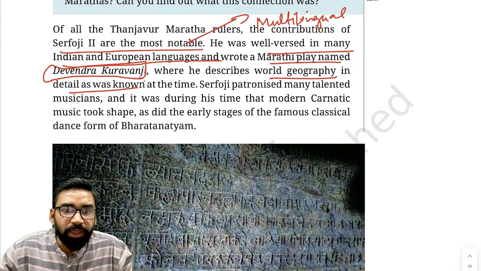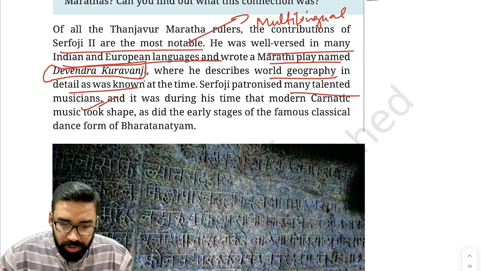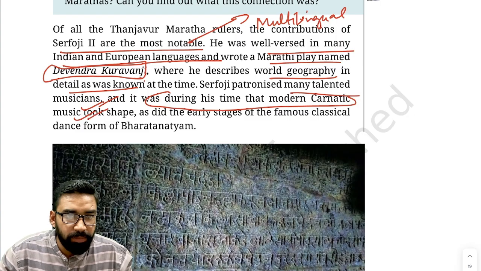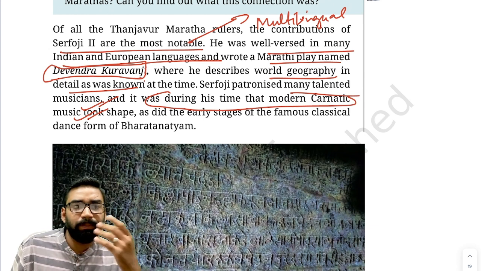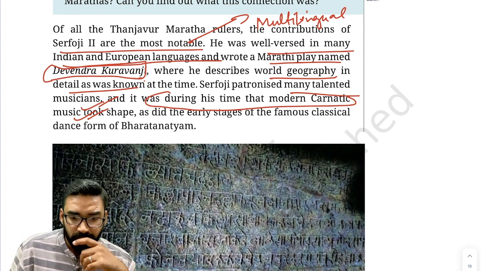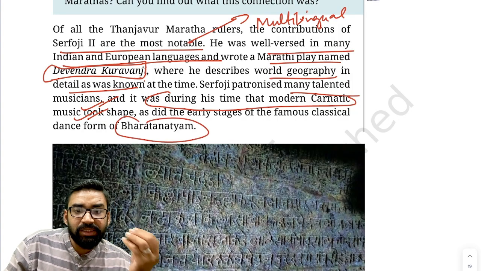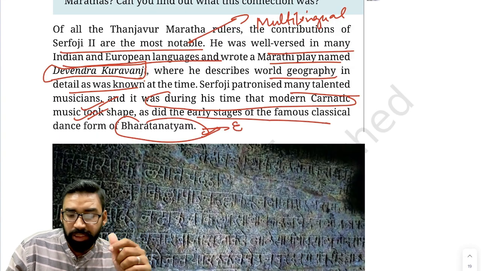And Sarfoji also patronized many talented musicians. Clear? And he also patronized the modern Carnatic music, which took shape. Clear? So this is something which is very important. So modern Carnatic music development took place during the time period of Sarfoji. Clear? And then Bharatanatyam dance form also. Clear? So early stages of Bharatanatyam developed under his patronage, that is Sarfoji.